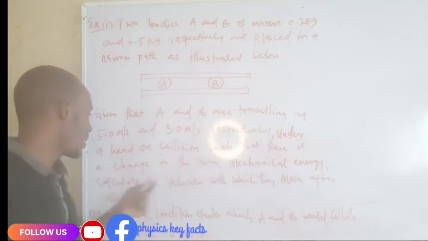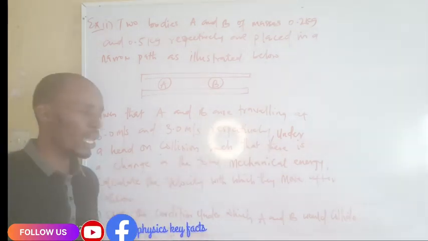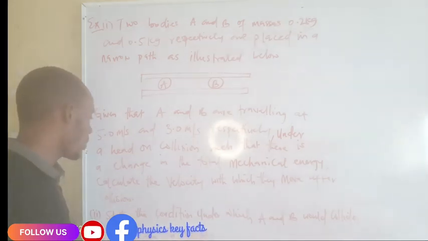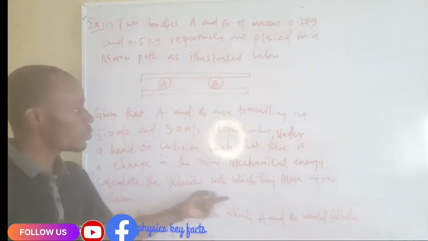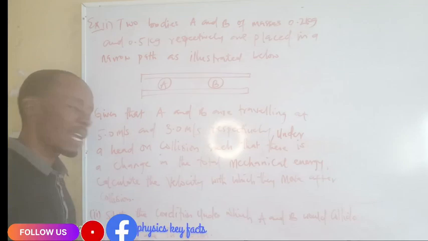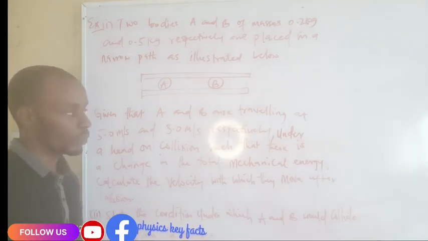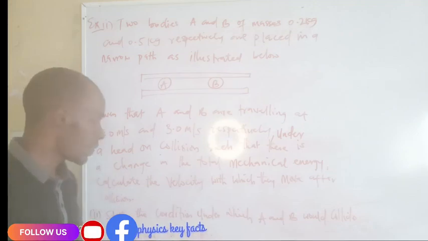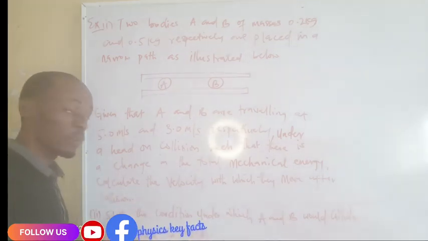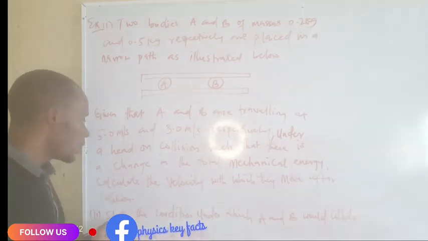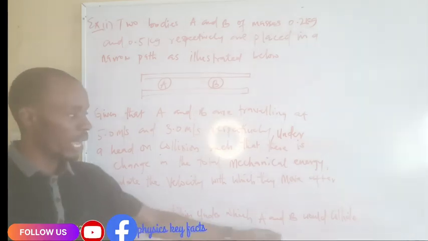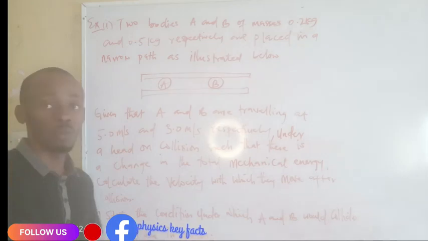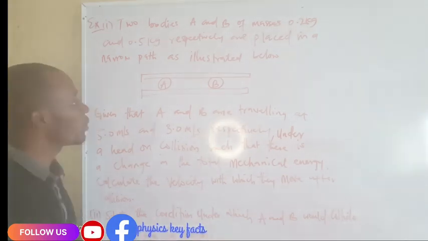so that there is a change in the total mechanical energy. Calculate the velocity with which they move after collision. So it's asking with which velocity did these two bodies move after collision. And question II is saying, state the condition under which A and B will collide when both are in motion.